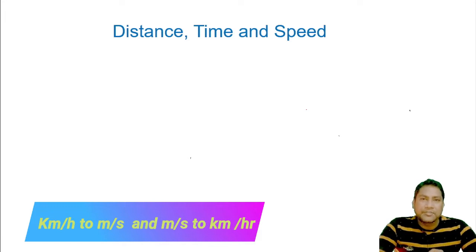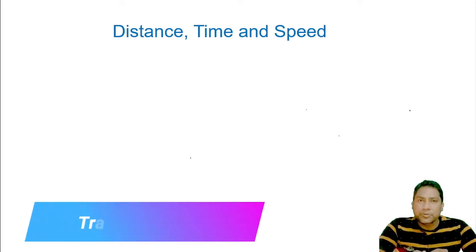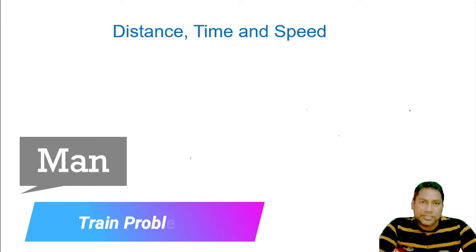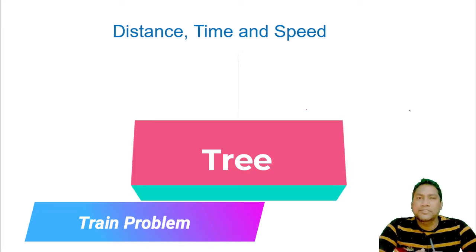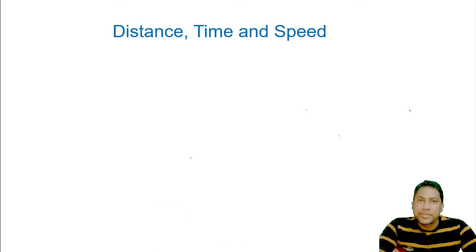I will also cover the problems related to trains, because the method of solving problems when the train crosses a tree or a pole is different from the method when the train travels a bridge, tunnel or a platform.